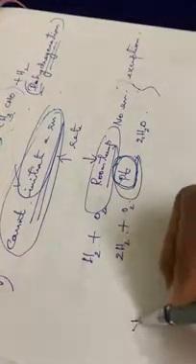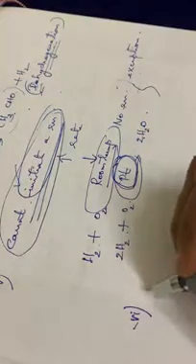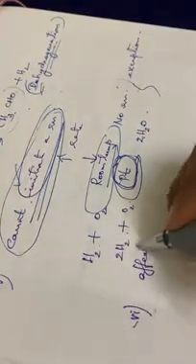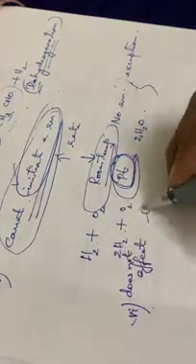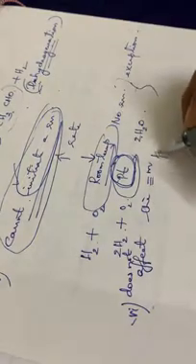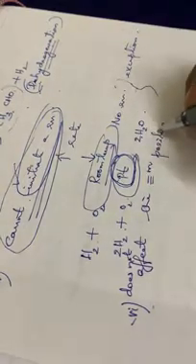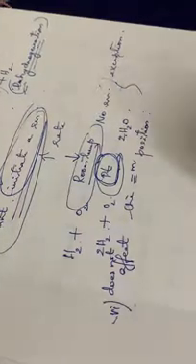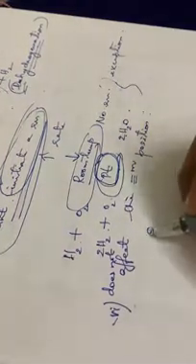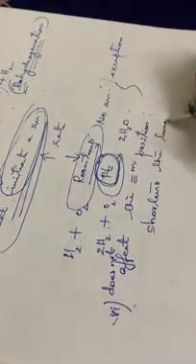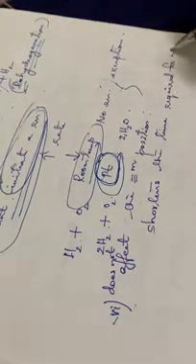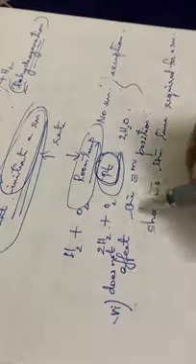Then the next point, the sixth point, is that a catalyst does not affect the final position of the chemical equilibrium. A catalyst does not affect the equilibrium position, but it shortens the time required for a reaction. So a catalyst does not affect the equilibrium position, but it shortens the time required for a reaction.